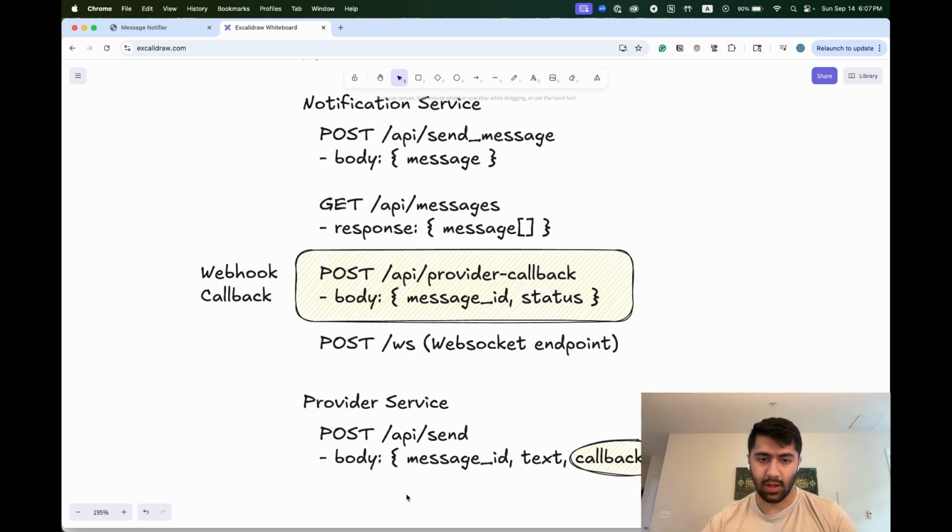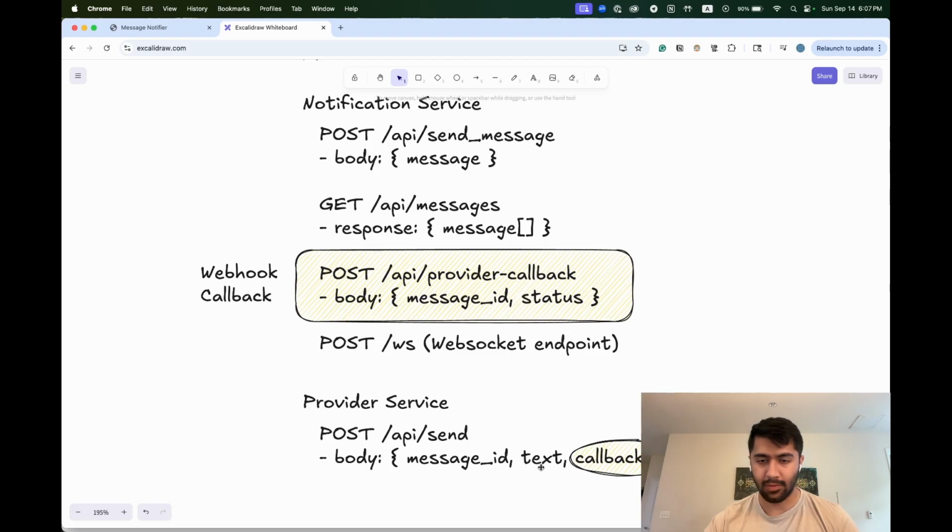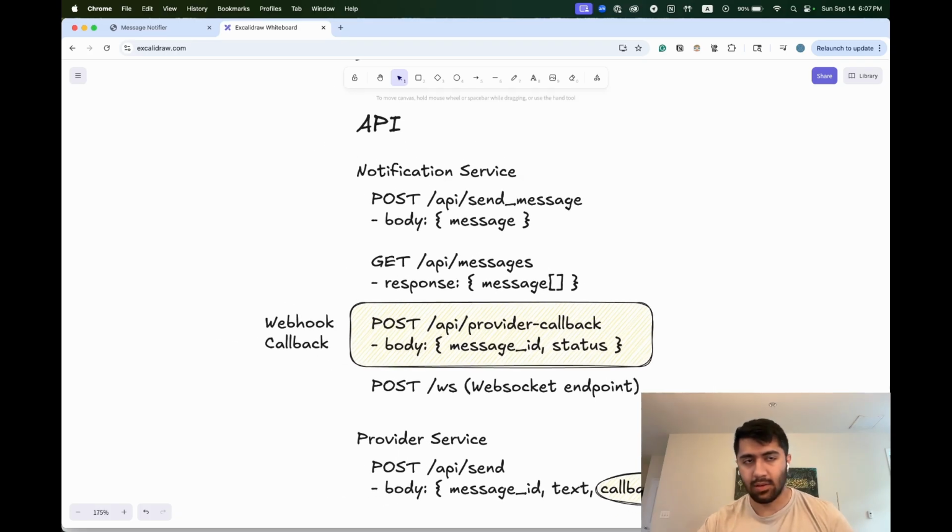And this is what we will actually send to the provider itself. You'll see here the provider service accepts an API send, and it takes in the message we're sending: the actual text, the message ID, and finally the callback URL. This callback URL is this API provider callback. That's what allows us to return and update the delivery status. So that's how our provider knows we should call this thing when we're done. So cool, that's our whole API.